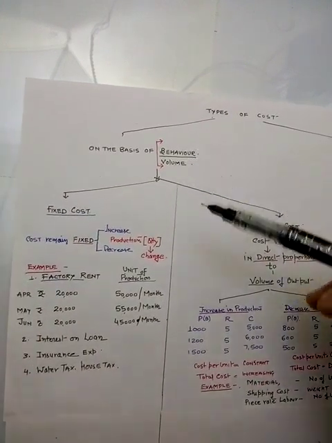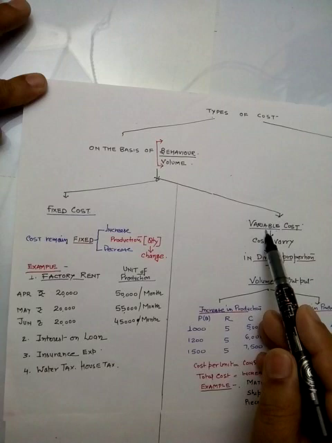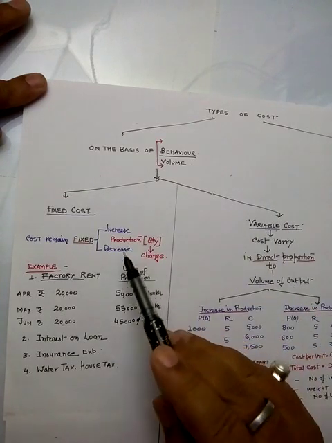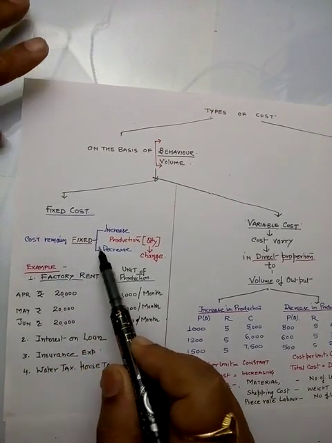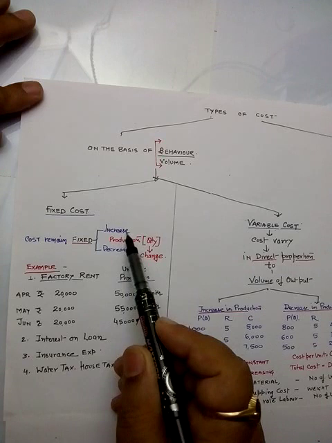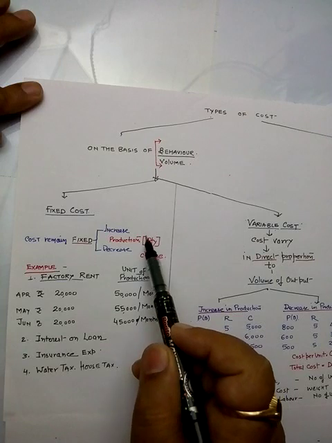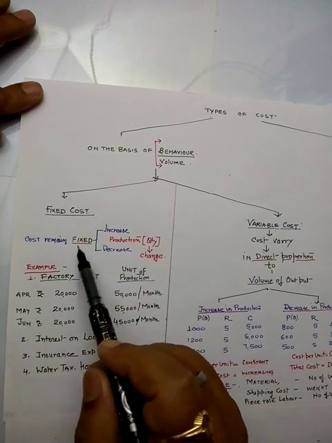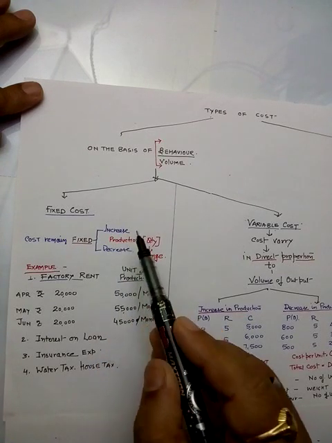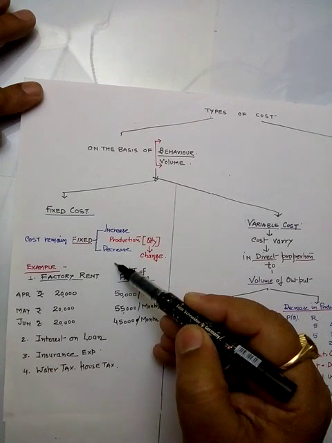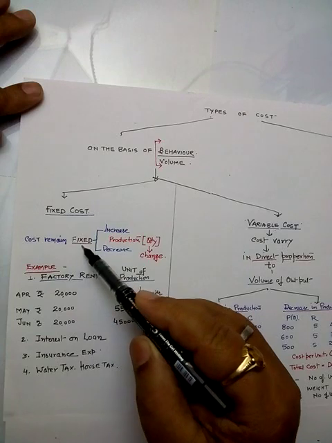It is classified under two categories. First, it is a fixed cost, or it is a variable cost. So what is the meaning of fixed? Cost remains fixed even with an increase or decrease or change in the quantity of production. Whether our production is increasing or decreasing, our cost remains the same or fixed.